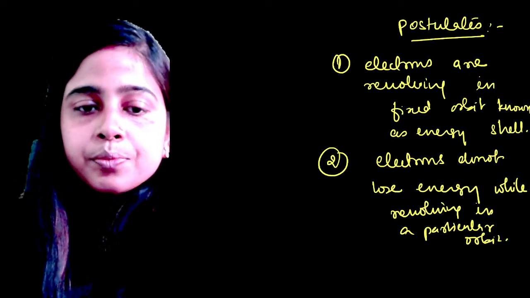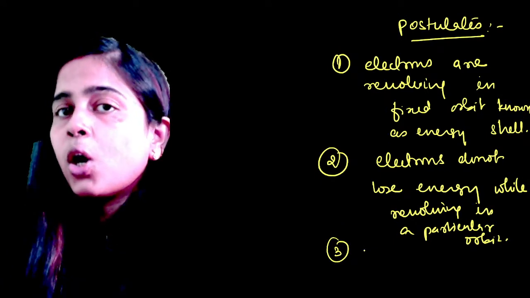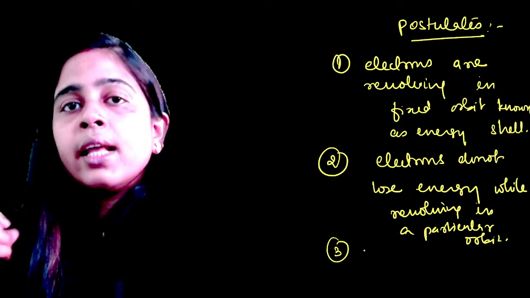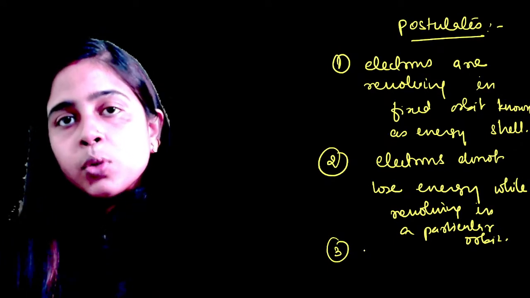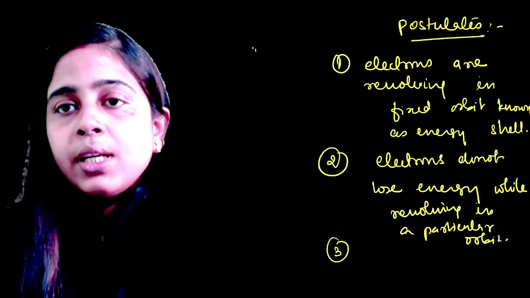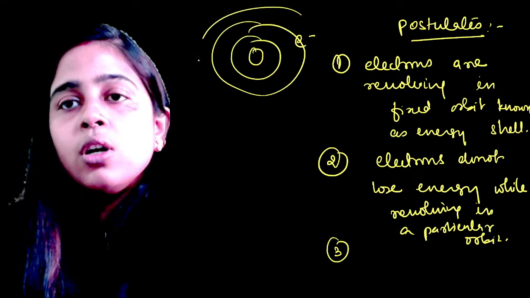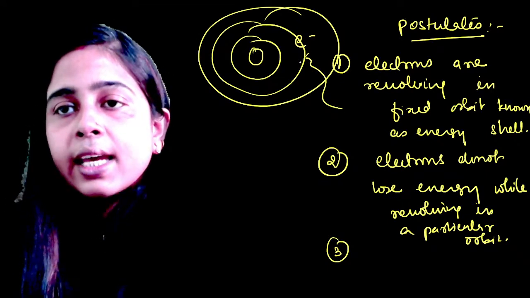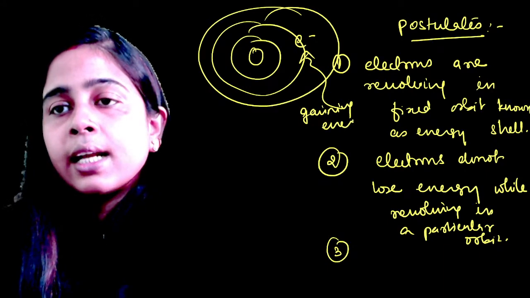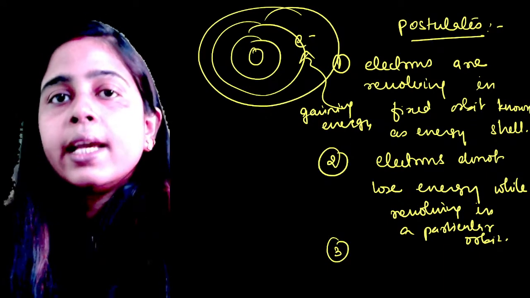Clear, everyone? Now, if an electron is losing or gaining energy in the form of photons, then the electron will either jump to a higher orbit or come back to a lower orbit. For example, let's say we have an electron in the second shell. If this electron is gaining energy, then it cannot stay in the second shell.